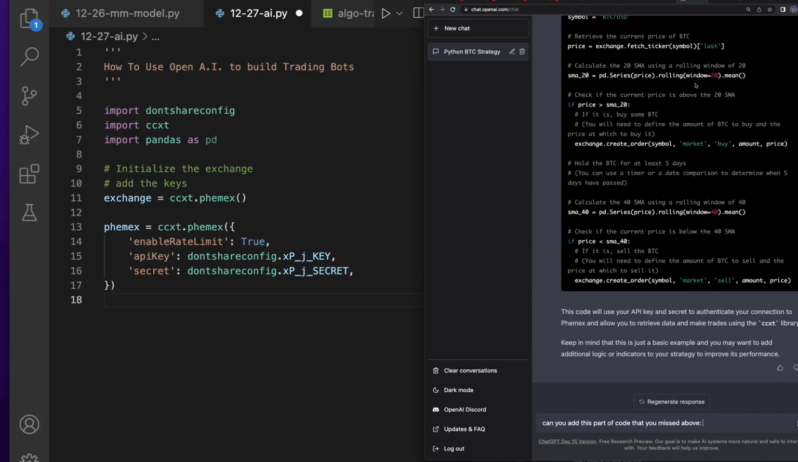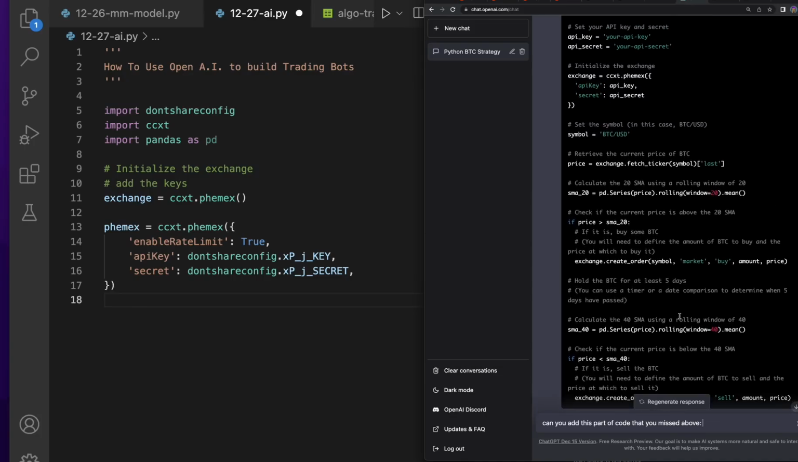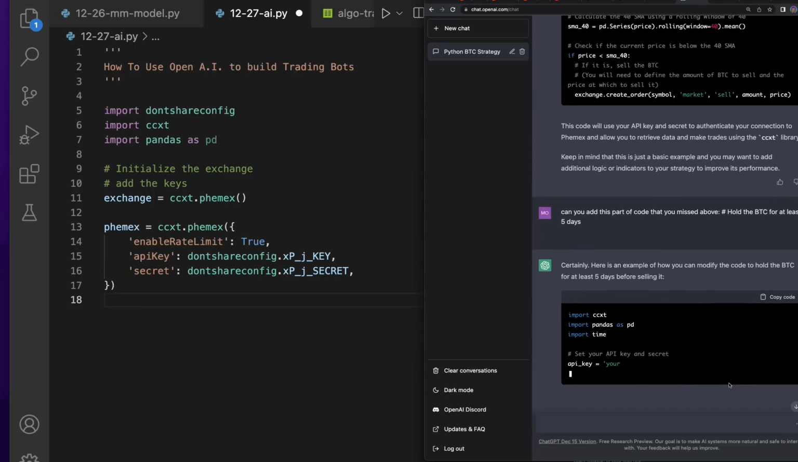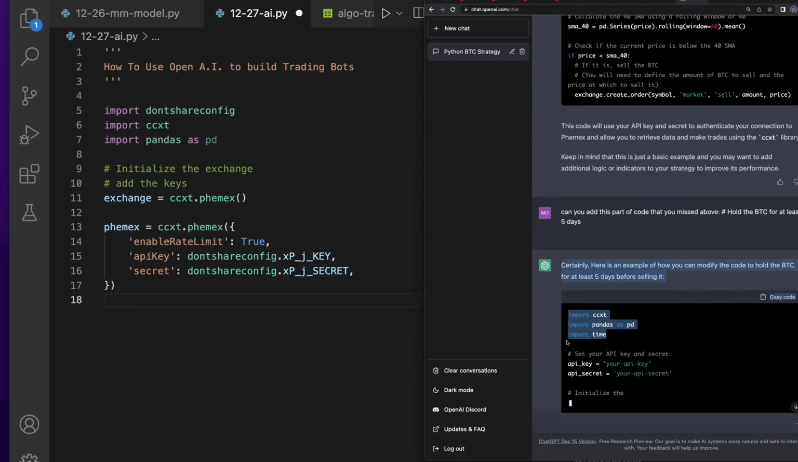And then what did it say? It said hold for at least 5 days. Let's see how smart this is. Hold for at least... Certainly, here's an example of how you can modify the code to hold the BTC for 5 days. Okay, look at this. And now they import time. So I'm going to import that one as well.